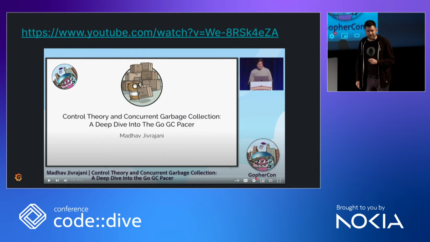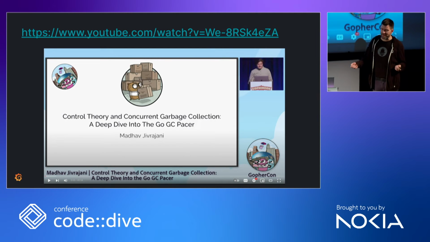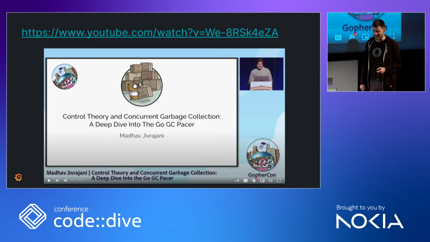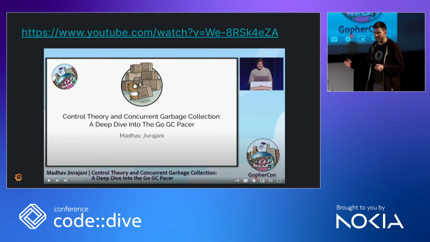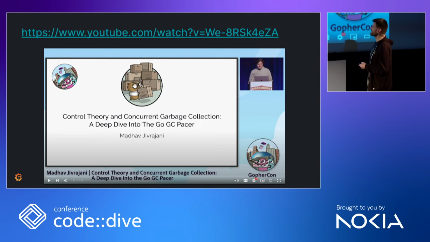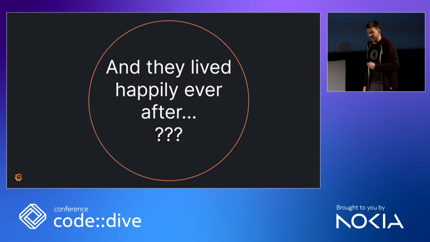In reality, of course, it's all more complicated. You cannot just start the garbage collector when you hit the memory limit. That might be too late because the garbage collector takes a while, and while it runs, new memory gets allocated. So in reality, there's a GOGC pacer, which is horrifically complicated. And if you want to know all the details, there was a GopherCon talk last year, which is really, really deep. So it's an hour of a talk just about this. I couldn't replicate that. So again, you get a link to watch it if you want to dive deep into this. Okay, but let's go back to Prometheus.